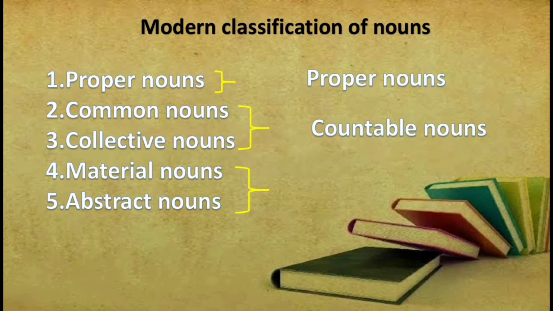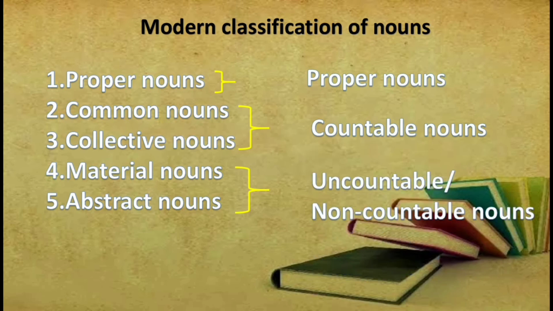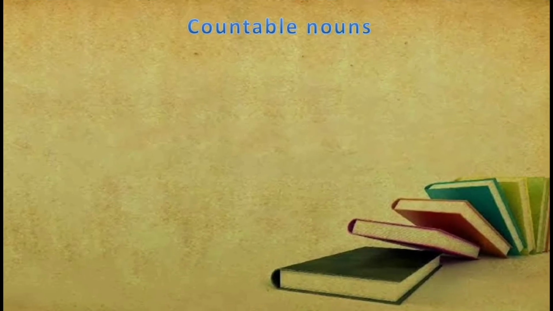Material nouns and abstract nouns are uncountable nouns, so they are known as uncountable or non-countable nouns. So according to the modern classification, there are 3 types of nouns. They are proper nouns, countable nouns, and uncountable or non-countable nouns. What are countable nouns?